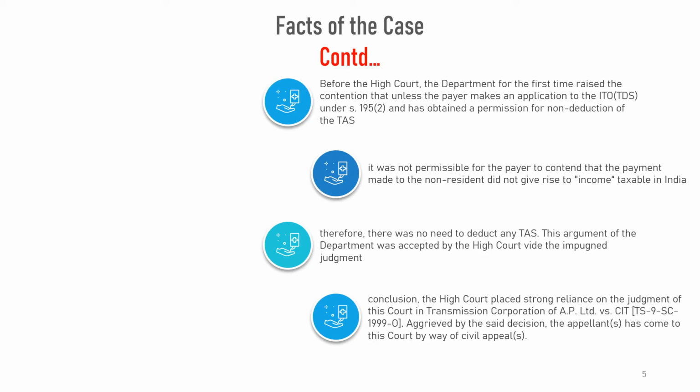This argument of the department was accepted by the High Court, vide the impugned judgment. For reaching this conclusion, the High Court placed strong reliance on the judgment of this court in Transmission Corporation of AP Ltd versus CIT, 1999. Aggrieved by the said decision, the appellants have come to the court by way of civil appeals.